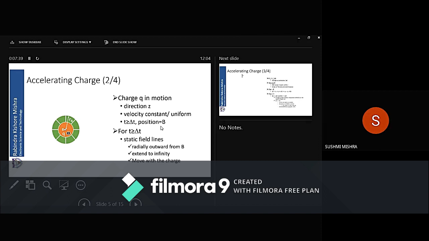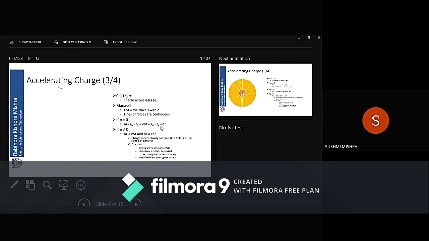They will be radially outward from B. They will extend to infinity. I have shown a small portion here, and they will again move with the charge. Now suppose the charge started accelerating, or I say that the charge, in the time period 0 to delta t, so during t, which lies between 0 and delta t, is accelerating with an acceleration a.